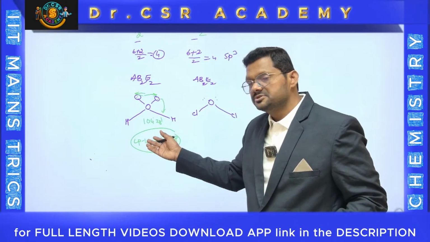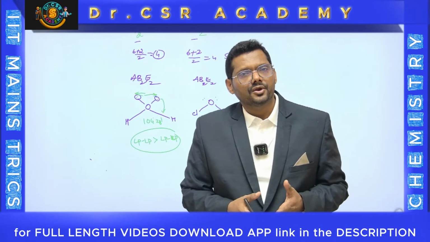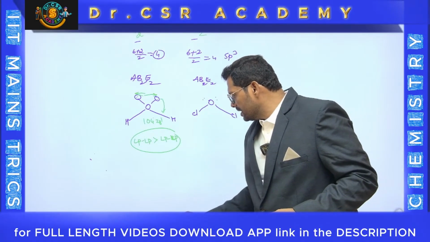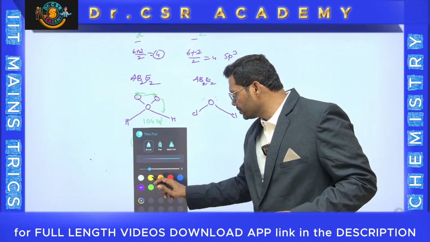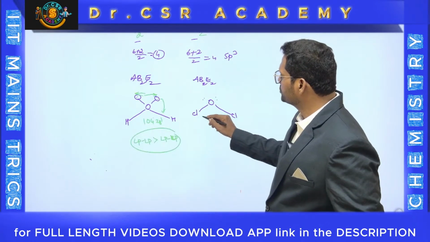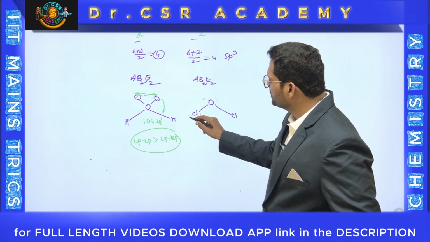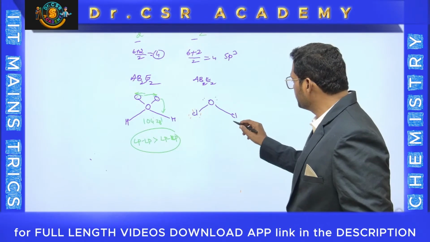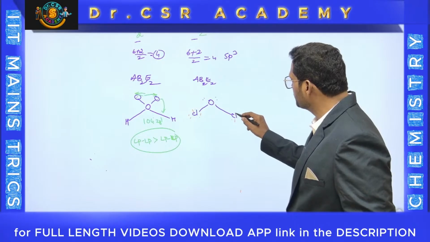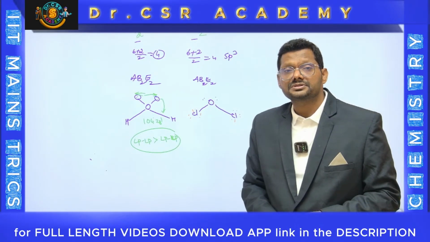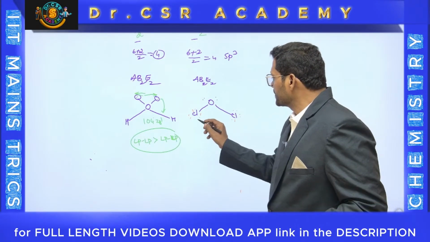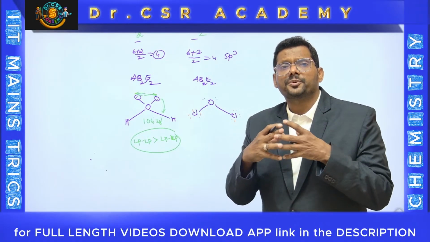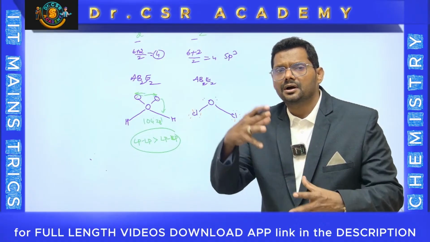Here the bonded atoms are hydrogens, which don't have any lone pair. While coming to OCl2, you know well, any halogen can have three lone pairs: one lone pair, second lone pair, third lone pair on this chlorine, and the same on this chlorine. Chlorine is a bulkier, bigger atom, which means it occupies more space in the open area.